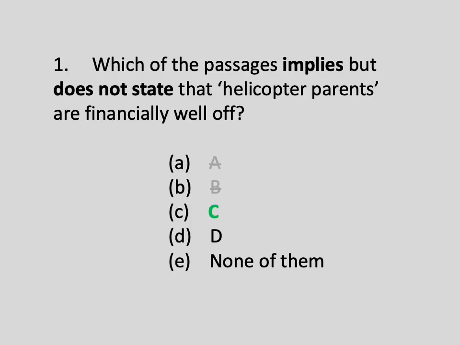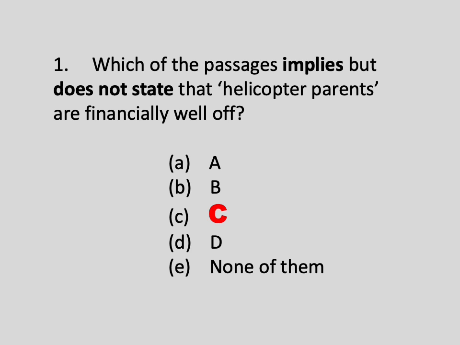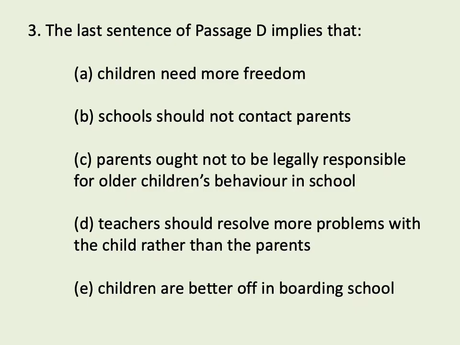So at the moment C is looking to be our best answer, and let's just have a quick check with D. And as expected, there's no reference to finances or monetary expenses here at all. So C is our answer. Okay, if we're getting the hang of what it is for something to be implied for the purposes of LNAT reading questions, let's have a quick look at one more using the same text and the last paragraph that we looked at. Remember that we're looking for something that asks us to make the leap from what has gone before, so the correct answer will not be boldly stated in the text.